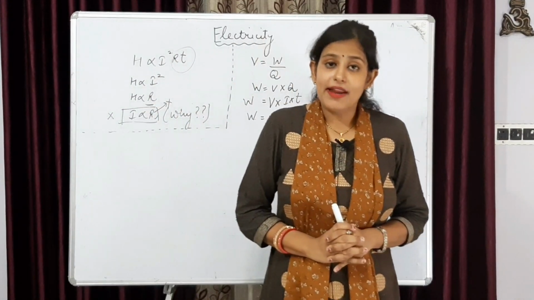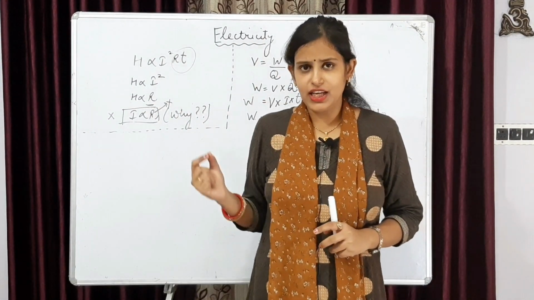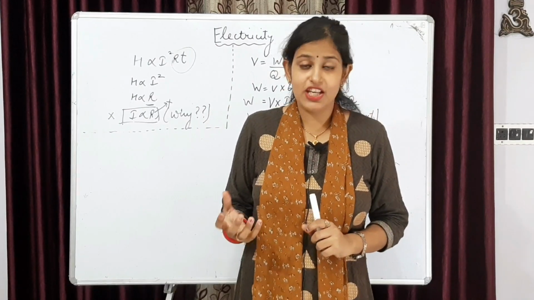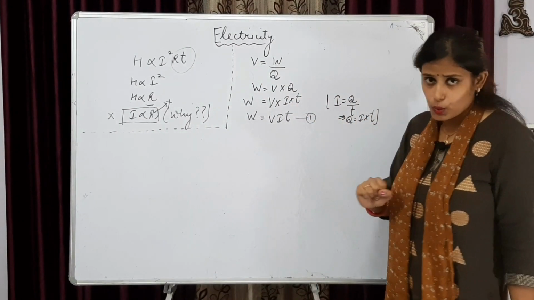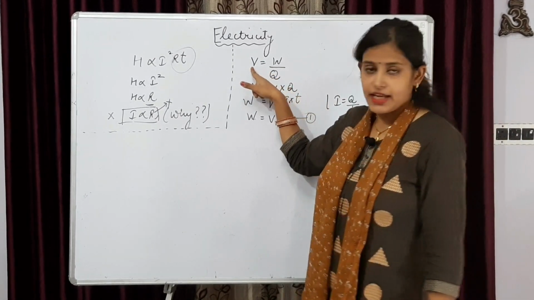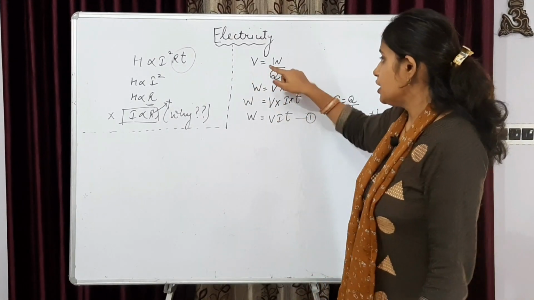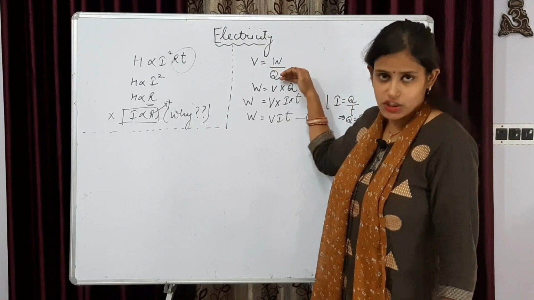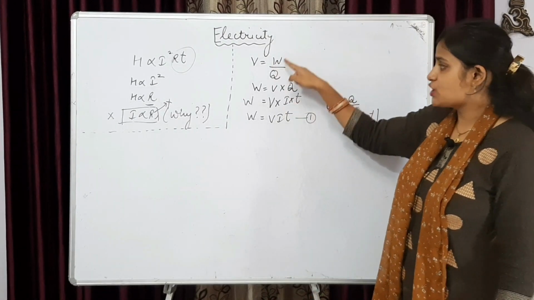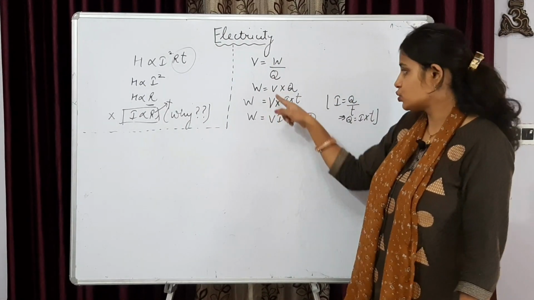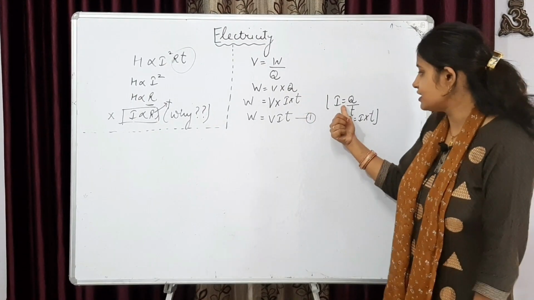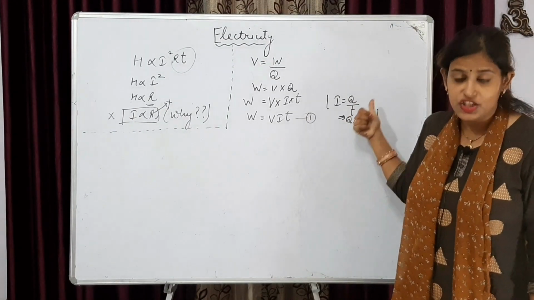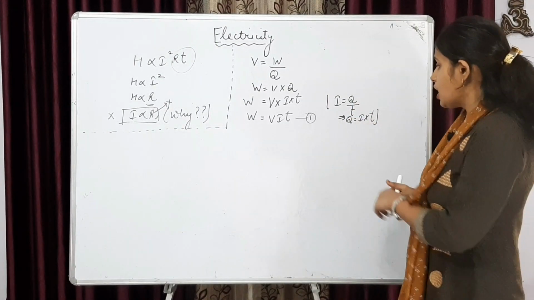Now for solving numericals, we have a very basic, very generalized derivation. Just look here. We know V is the potential, that is equal to work upon Q. This formula is known to us. By it we can calculate work as V into Q. We also know that current is Q upon T, that is charge upon time.